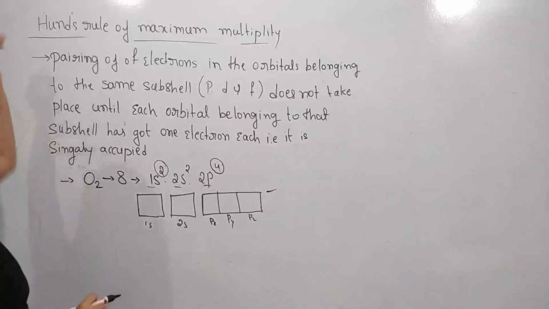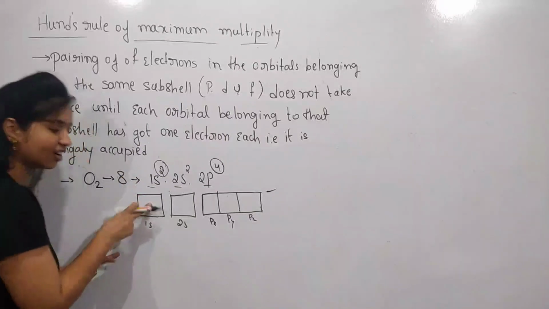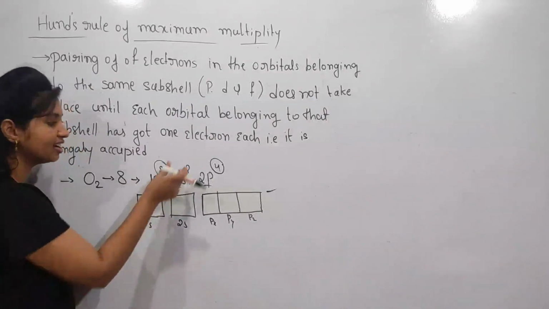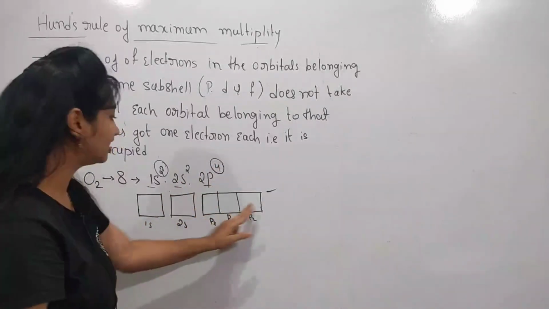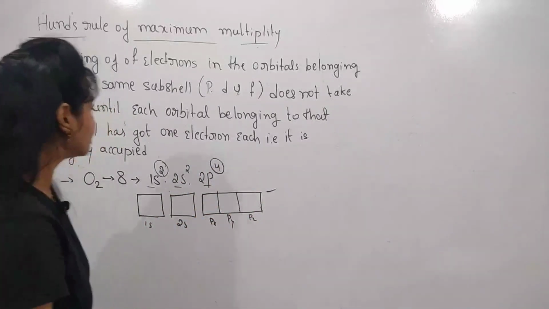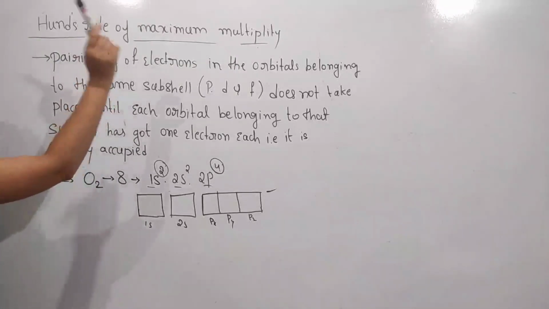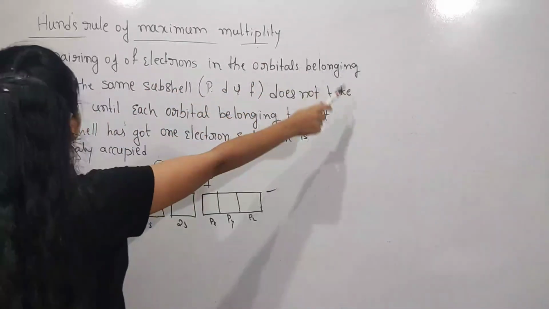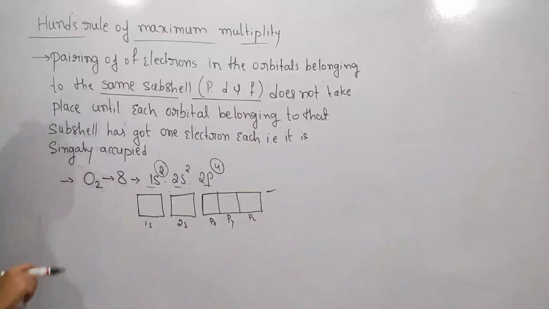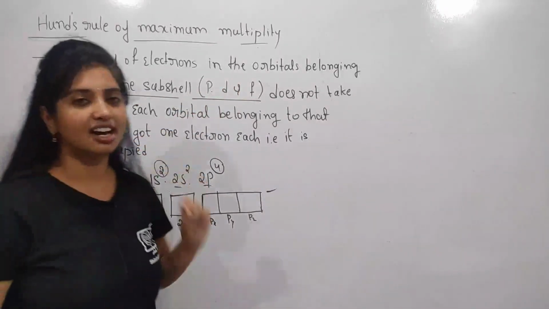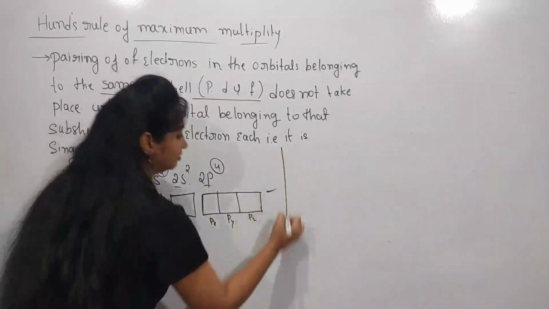So Hund's rule tells us how 2 electrons fill in a 1s orbital, 2 electrons fill in the 2s orbital, and 4 electrons fill in these 3 orbitals. See here what Hund's rule states: the pairing of electrons in the orbitals belonging to the same subshell, like p, d, f. These p, d, f subshells are called degenerate states.